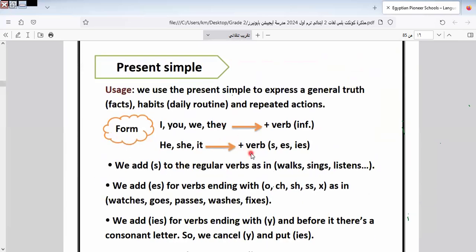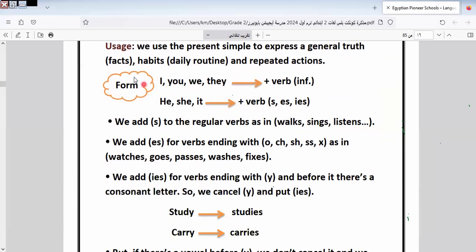This is the present simple tense. We use the present simple tense to express general truths, facts, habits, or daily routine. All these are the uses of what? Of the present simple tense: facts and habits. What is the form of this tense?